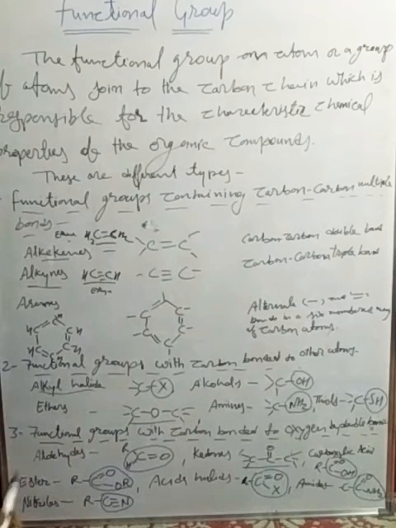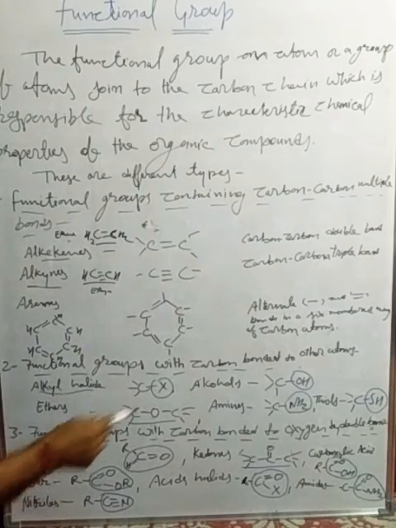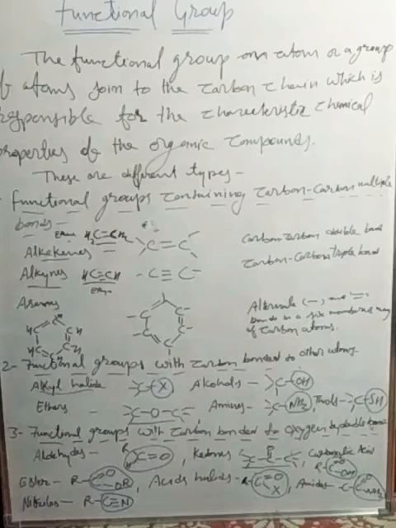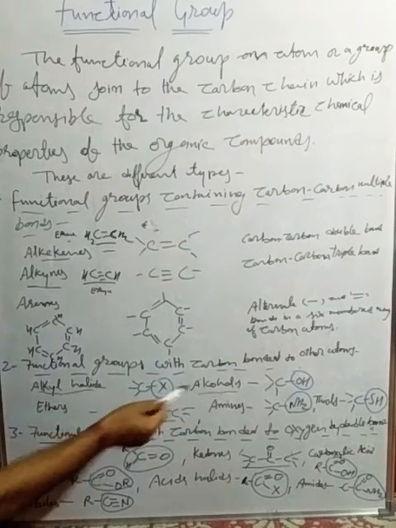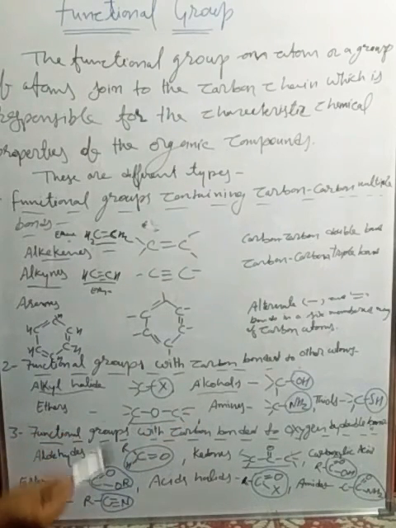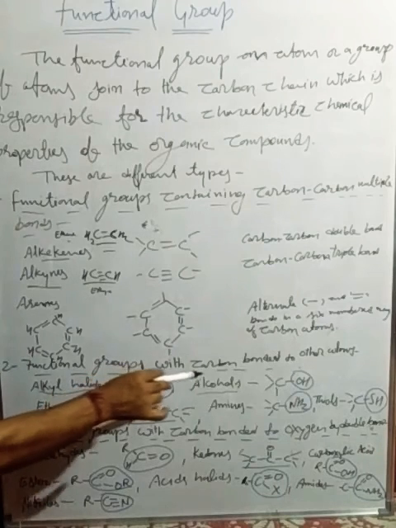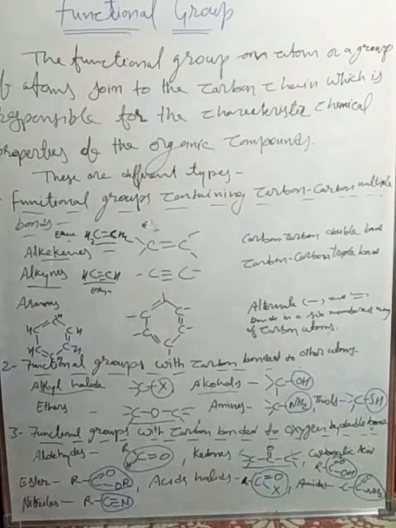Halogen means fluorine, chlorine, iodine, bromine. These all are the halides which generally form salts. And when they bind with the carbon compound, the hydrocarbon compound, they form the alkyl halide or halide compound. Next one is the alcohols. Alcohol means OH, the hydroxyl group. When it joins with the carbon, that is the alkyl group, they form an alcohol group, like methanol, ethanol, propanol, like that.